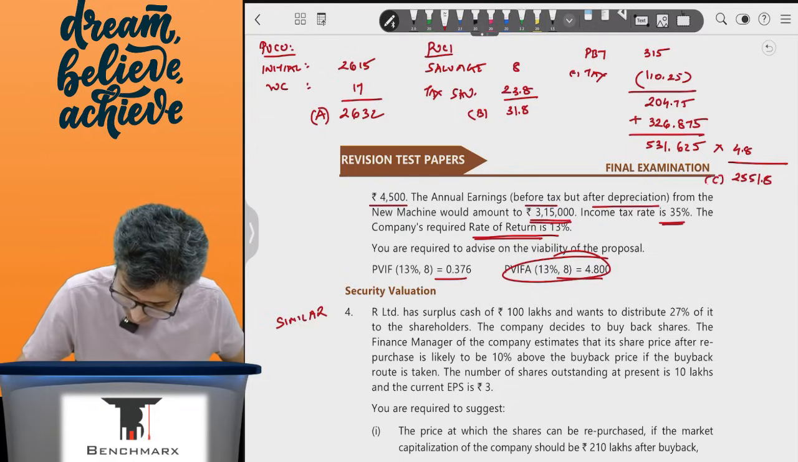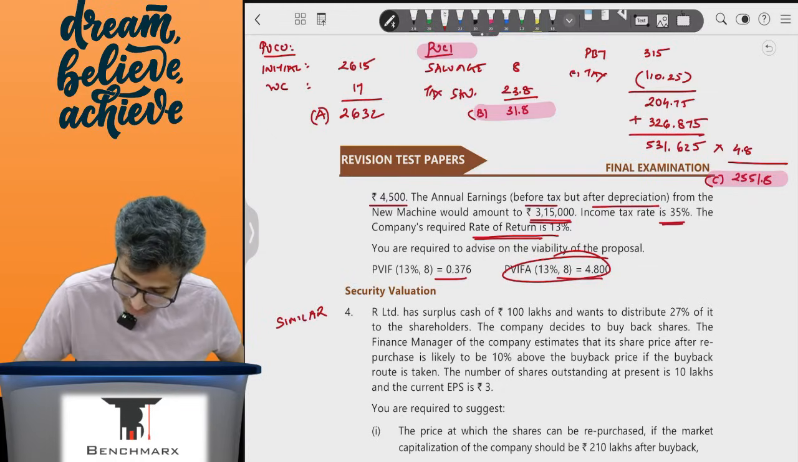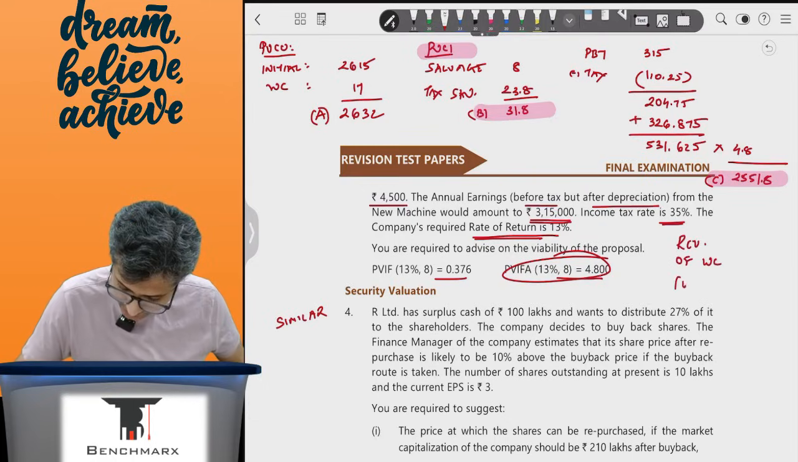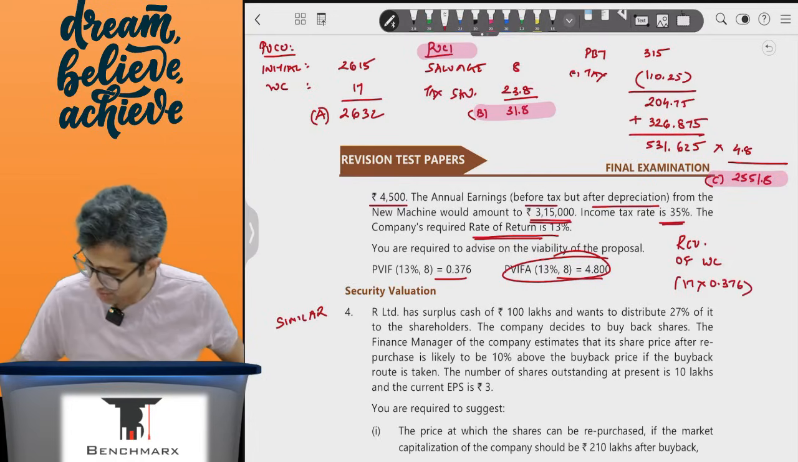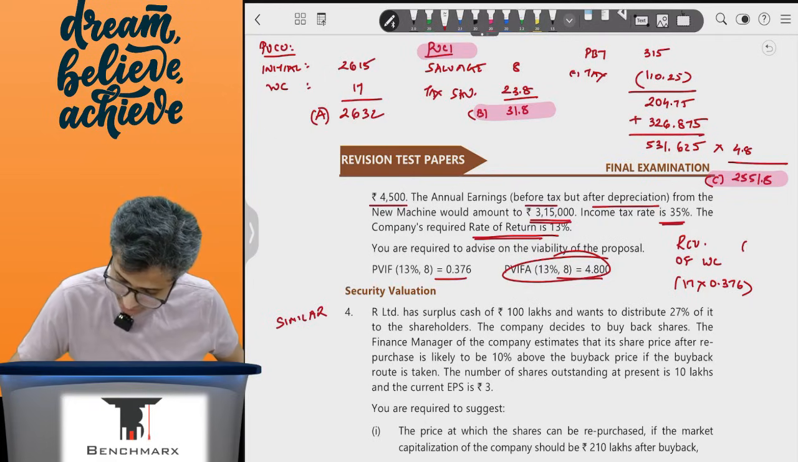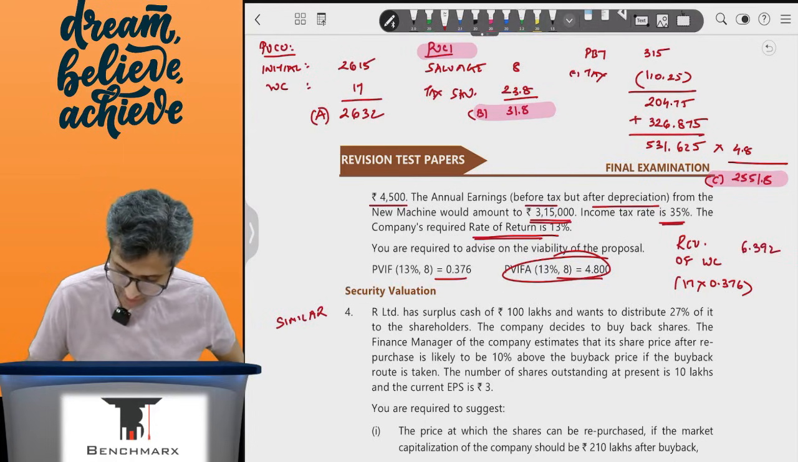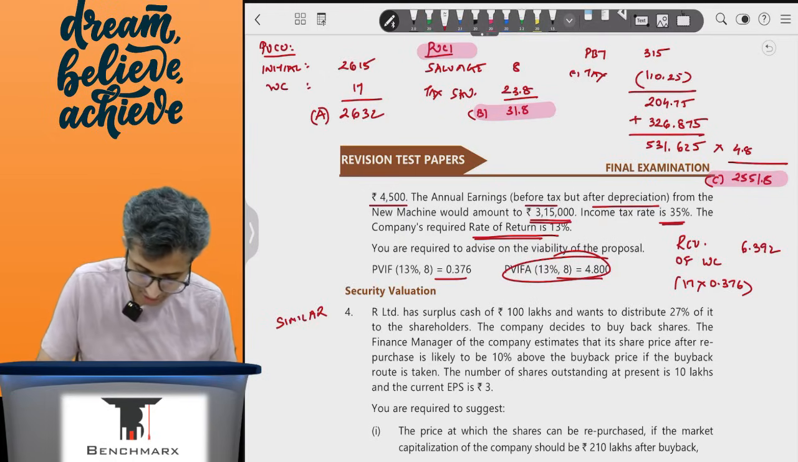This is sub point C. This is also your cash inflow. Other than that, there's also release of working capital, which is 17,000, that will be released into 0.376. So this is 17 into 0.376, 6.392.